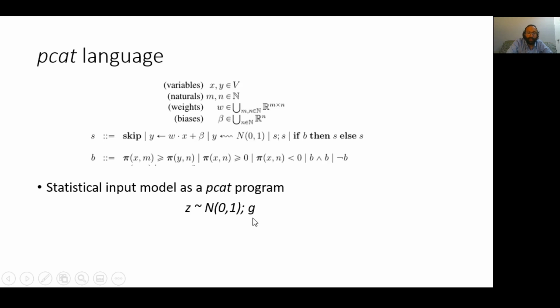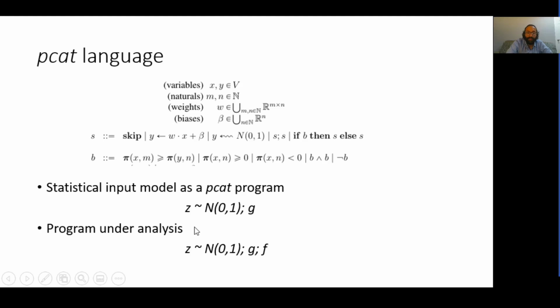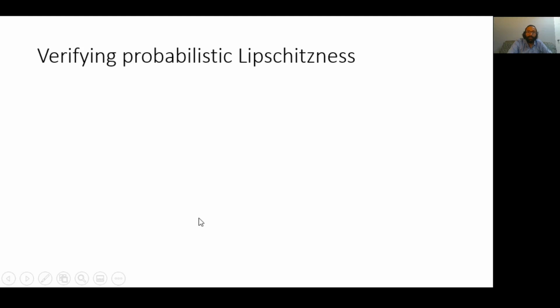And then assuming that the neural network that we want to prove robust is F, the pcat program under analysis is the input model or the input distribution appended with F, again assuming that F has no source of randomness. We are finally ready to describe our algorithm for verifying that a neural network is probabilistically Lipschitz.